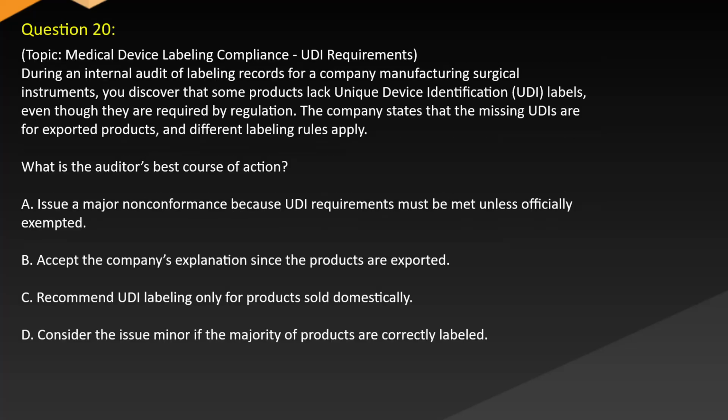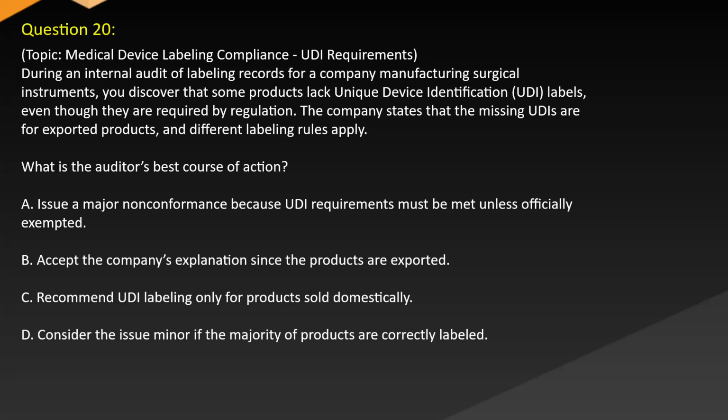Question 20. Topic: Medical device labeling compliance. UDI requirements. During an internal audit of labeling records for a company manufacturing surgical instruments, you discover that some products lack unique device identification, UDI, labels, even though they are required by regulation. The company states that the missing UDIs are for exported products and different labeling rules apply. What is the auditor's best course of action?